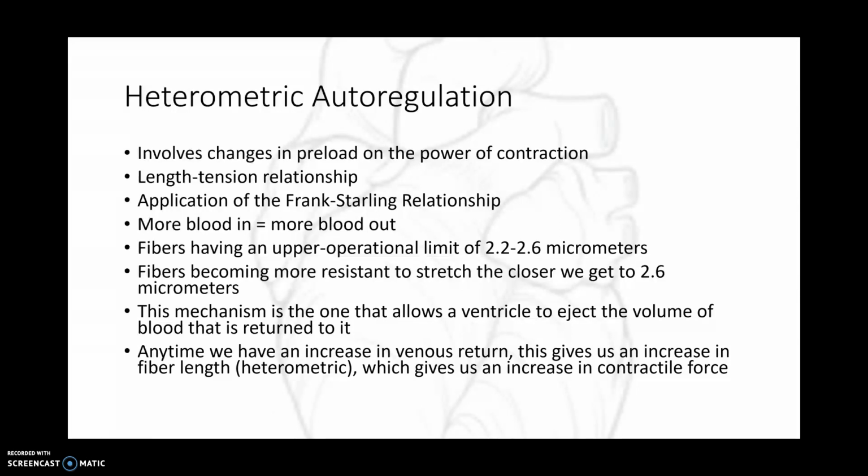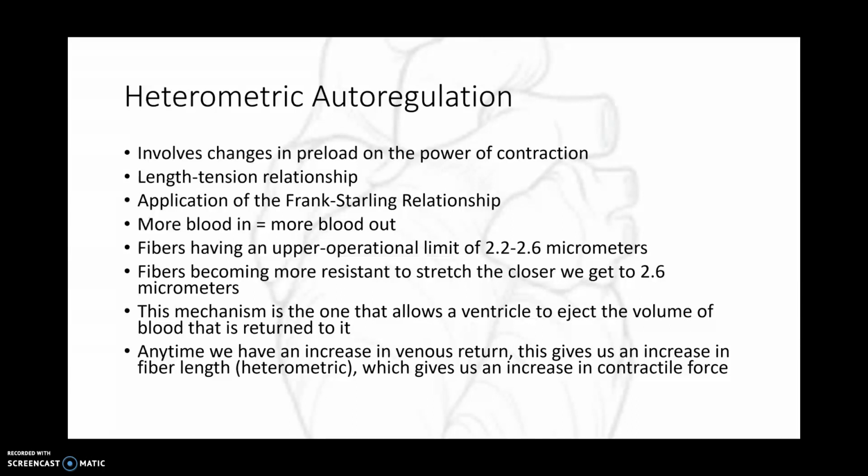Our fibers have an upper operational limit of 2.2 to 2.6 micrometers. So fibers are becoming more resistant to stretch as we get closer to that 2.6 micrometers, right? So with more volume in, we're putting more stretch on the fibers, getting closer to 2.6 micrometers, and becoming more resistant to stretch, because we can't disengage those cross bridges. This mechanism is the one that allows the ventricle to eject the volume of blood that's returned to it.